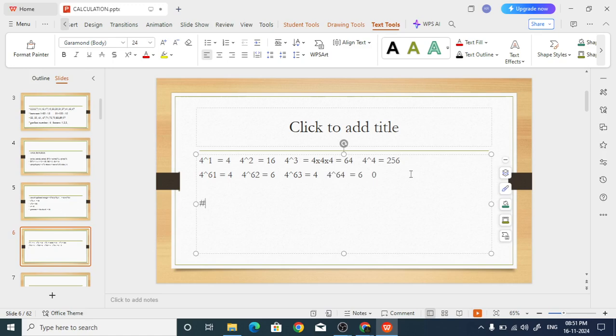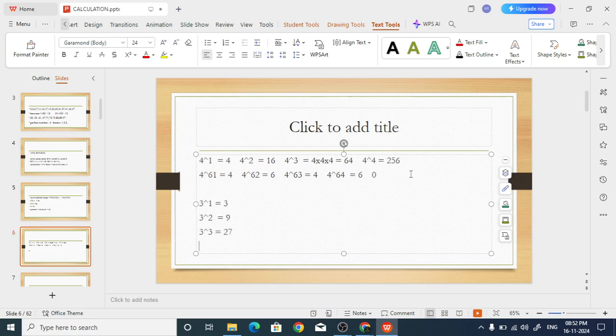What is 3 power 1? 3. 3 power 2? 9. 3 power 3? 3 into 3 into 3. How much? 27.